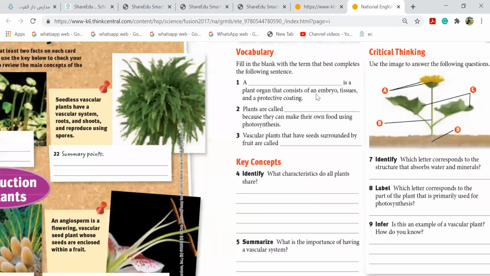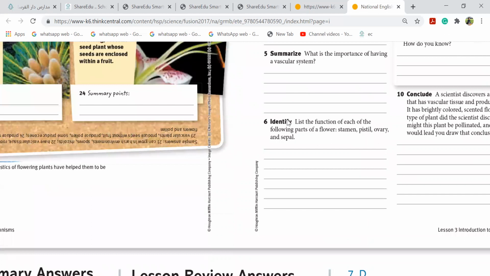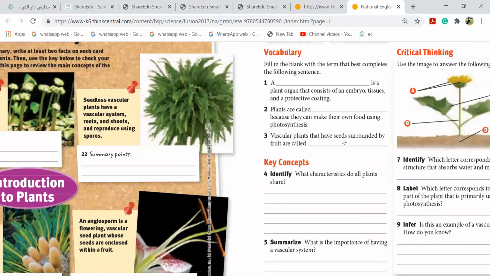Dash is a plant organ that consists of embryo, tissue, and protecting coating, girls. What is it? What part contains embryo, tissues, and protective coating? It's a seed which has embryo, tissues, and protective coating. Okay? Plants are called dash because they can make their own food using photosynthesis. What are plants called? Yeah, producers, very good, and autotrophs. Vascular plants that have seeds surrounded by fruit. If they have seed with the fruit, what is it?